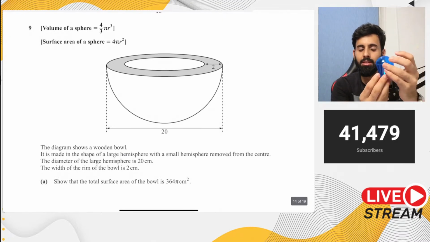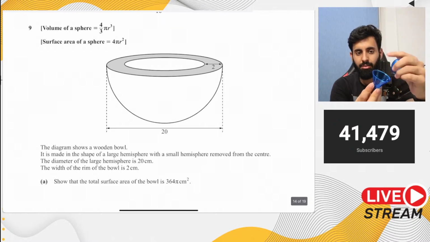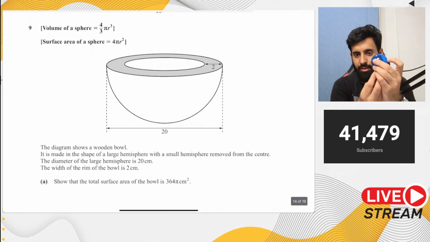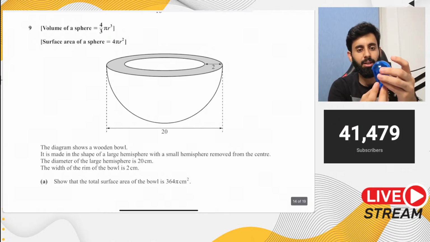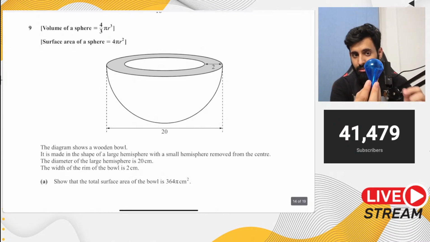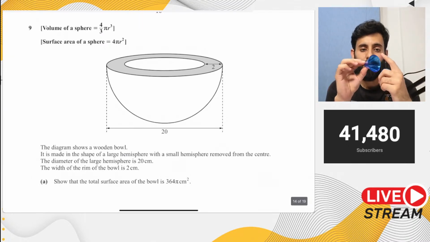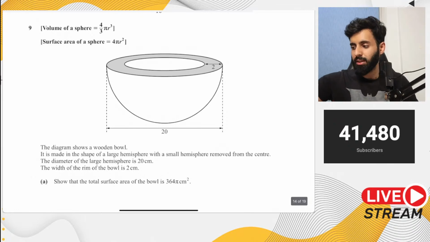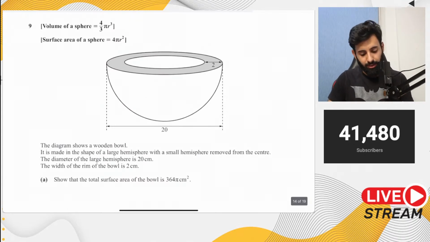But the one surface that I can't touch is the base of the cone. Why? Because now the hemisphere is covering it. So when I'm calculating the total surface area of this shape, I will not consider the area of a circle. So don't just use the formula blindly, use some sense along with it. Just watch out for these little things.